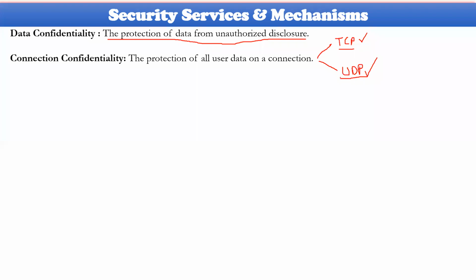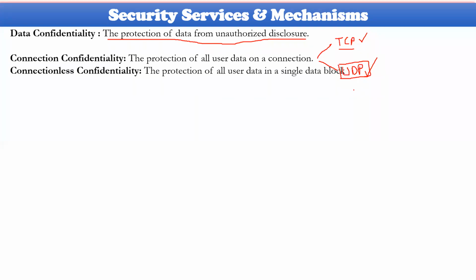When you are talking with somebody, sometimes other calls overlap in our area, so that we listen to other people's voices. Such things happen. There is a lot of research going on to build security services and mechanisms on UDP also. Right now, there is still some data disclosure in UDP.